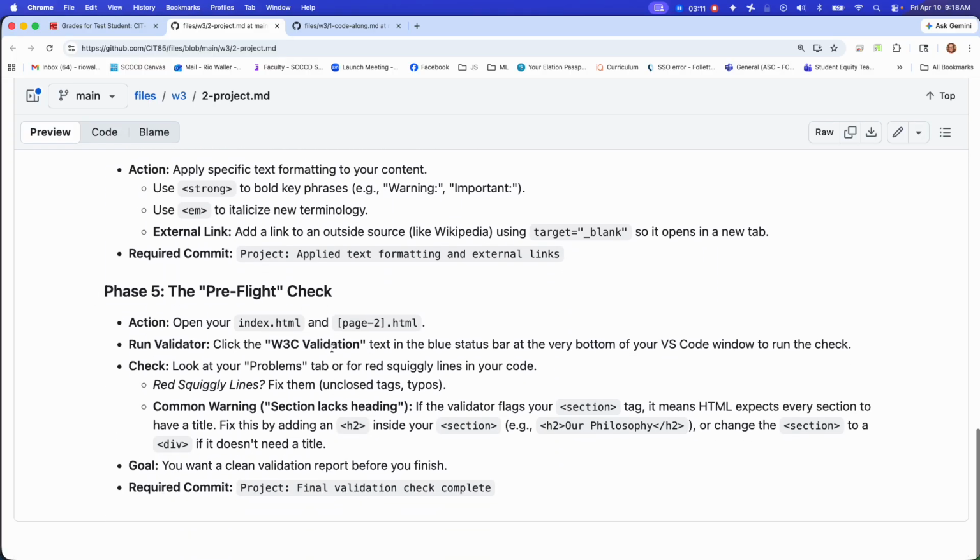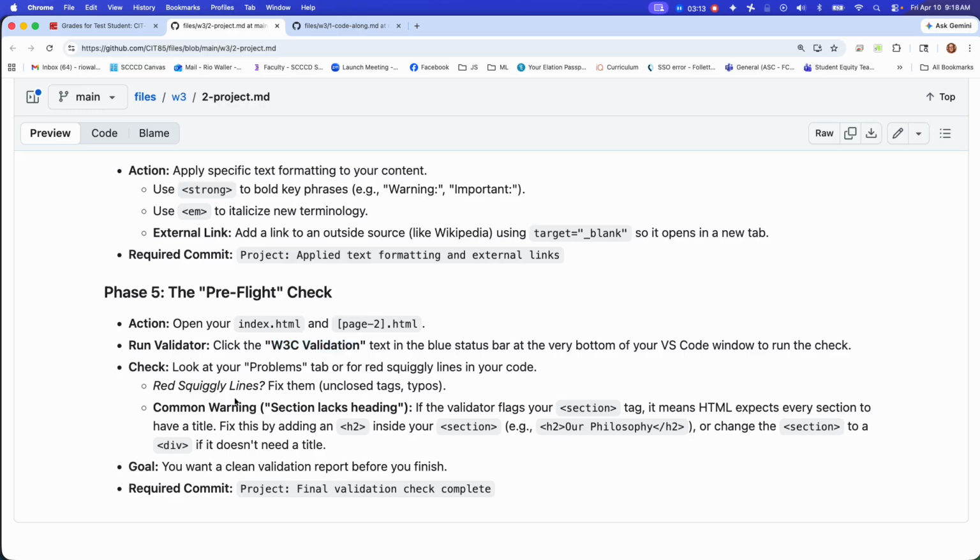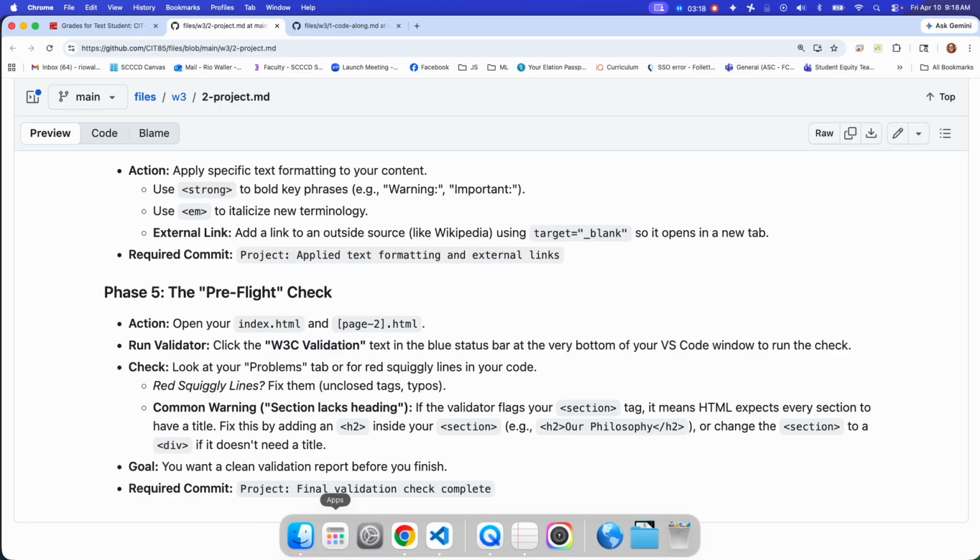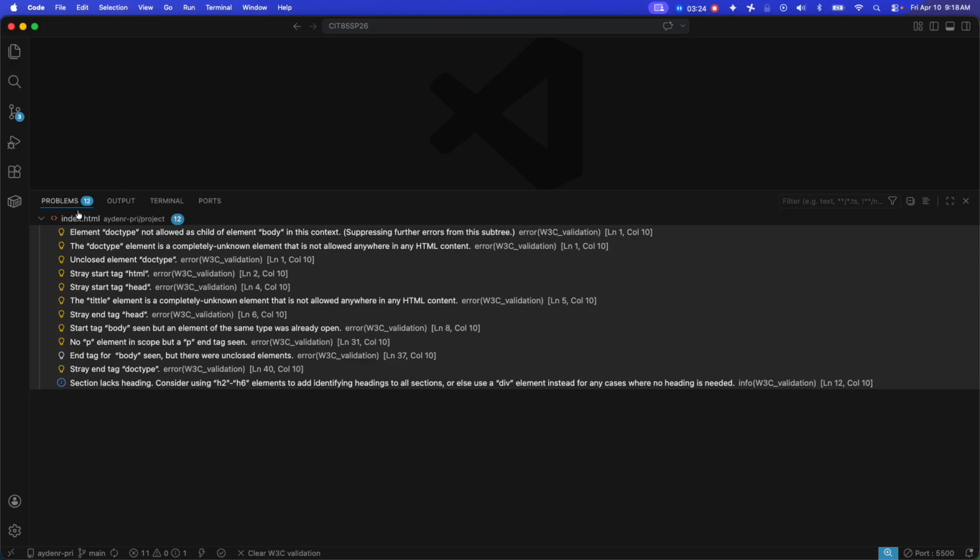This validation issue hit a couple of you, and this is really important to see. If you didn't see it in VS Code, you need to install that extension. I just want to show you some code that actually had significant problems. In this case, I ran it and here are all the outputs. This is a pretty extreme case, but what you want to do is have 0 problems.